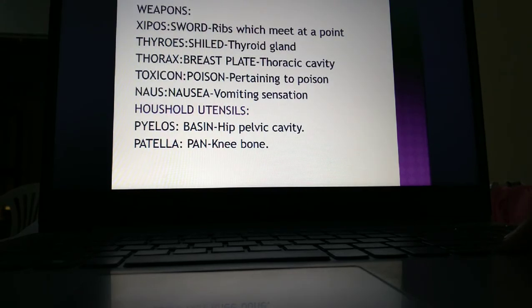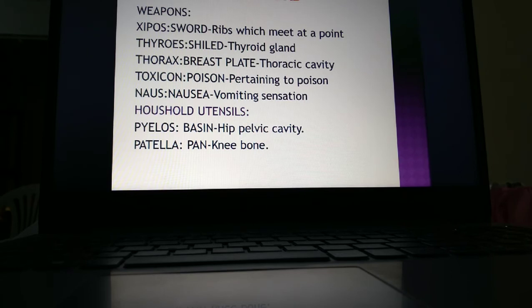Some of the weapons which are derived from medical words are xiphos, which means sword, the rib, that particular kind of rib looks like a sword. And thyros means shield, the thyroid gland looks like a shield, which is used as a weapon for fighting or for war. Thorax means breastplate, so that breastplate looks like a thorax. And toxicon means poison. Toxic, we already know, is almost poison.